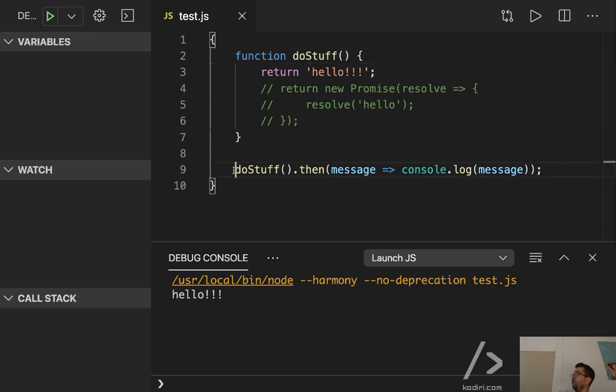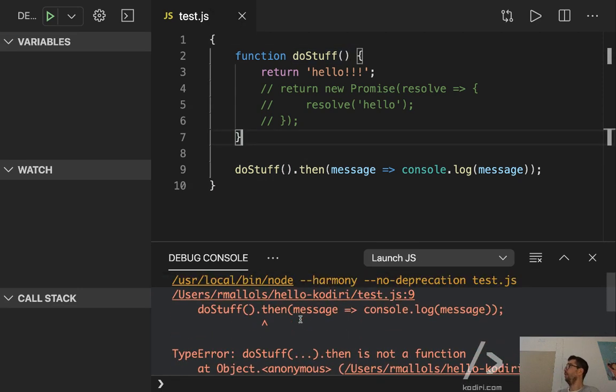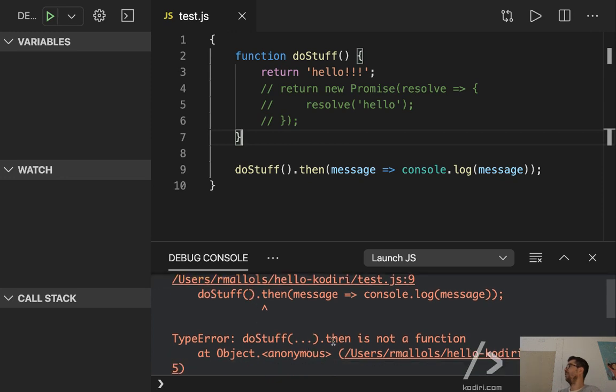That's right, Alex. So look, do stuff now. What does it return now? Hello, a string, right? It returns a string. That's what you learned on the first day of the course. So string.then doesn't really make sense. That's why that won't work. If I run it, it throws an error. You see? Error, do stuff, then is not a function, because do stuff returns a string.